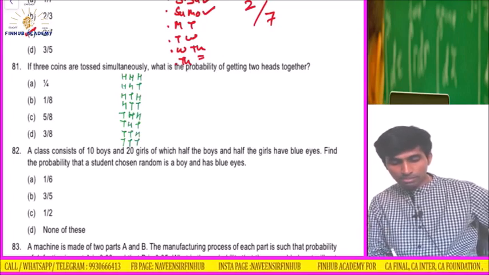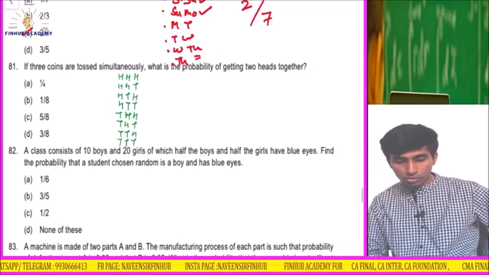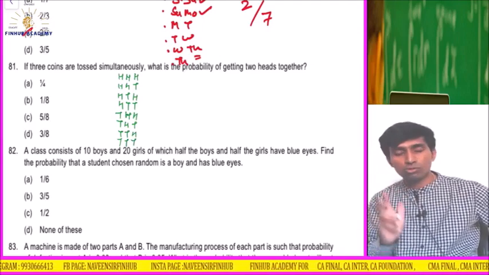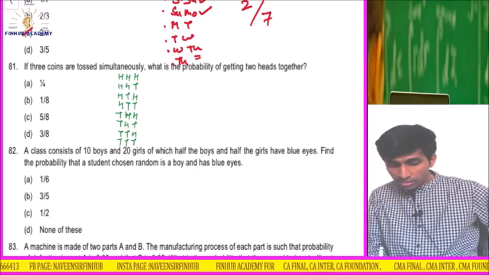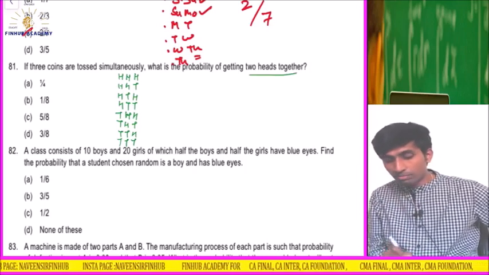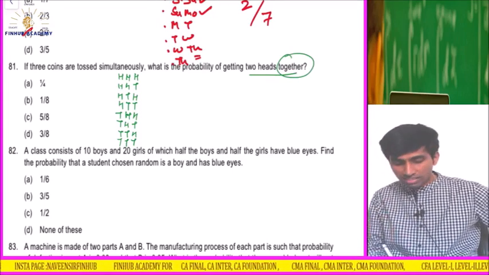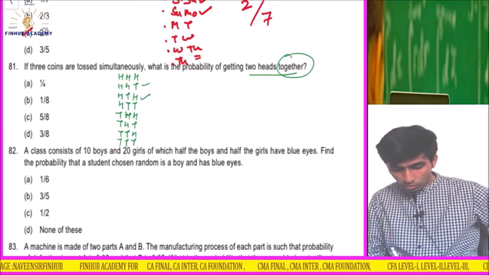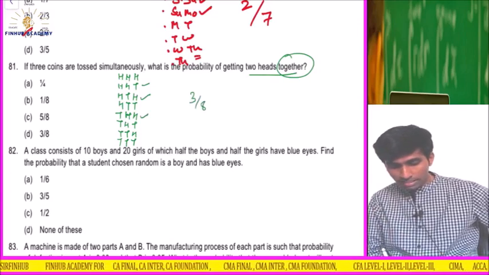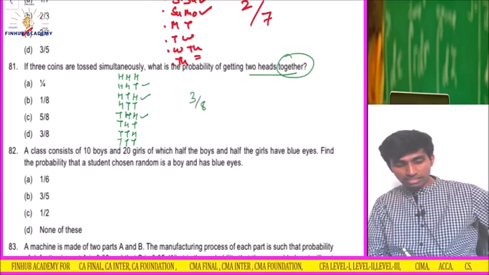Fine, this is the sample space, 2 raised to 3. Two options are there, raised to 3, so 8 should be the sample space. What is the probability of getting two heads together? Please remember, two heads together, they have said. A student sees two heads and instantly writes 3 by 8. That you can mark, and see it is given also.